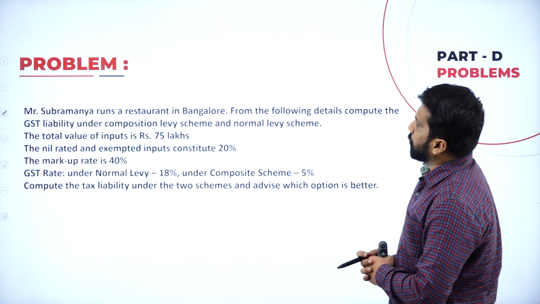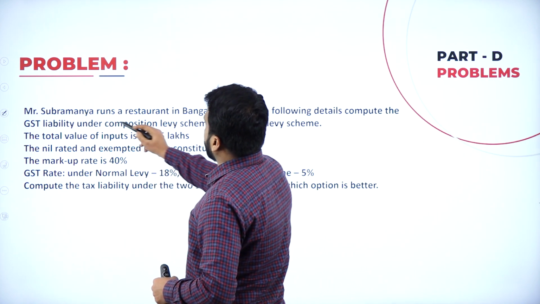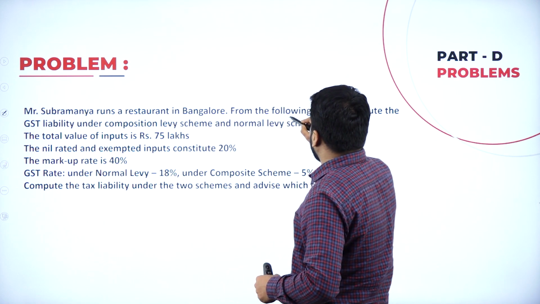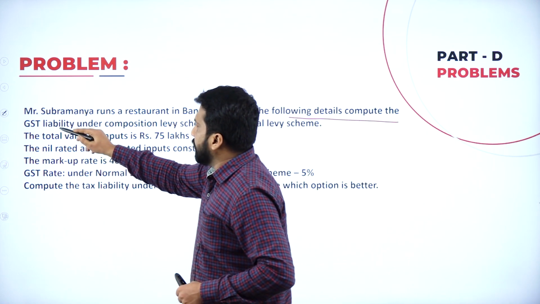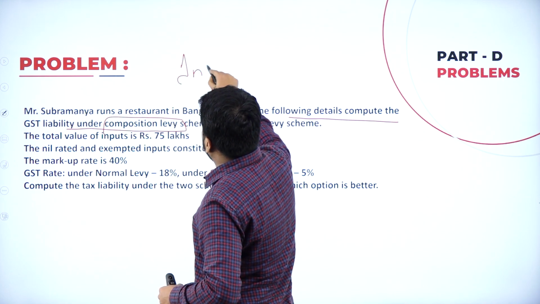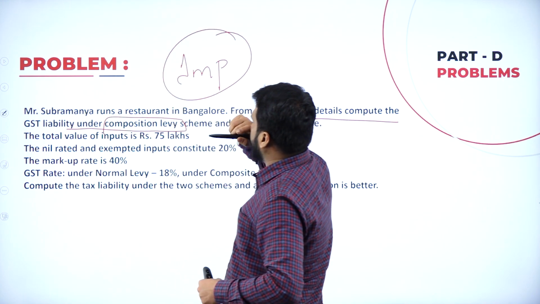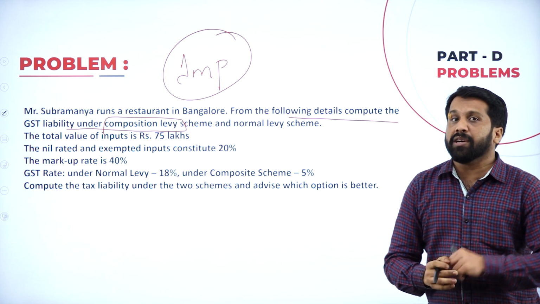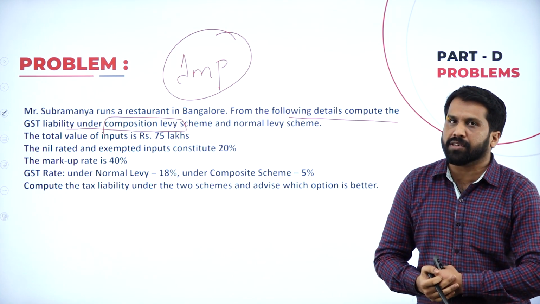Next one, similarly one more thing they have given. Subramania runs a restaurant in Bangalore. From the following details, compute the tax under the composition levy. Very important: what is a composition levy? Again, it is a 5 or 10 marks theory question.